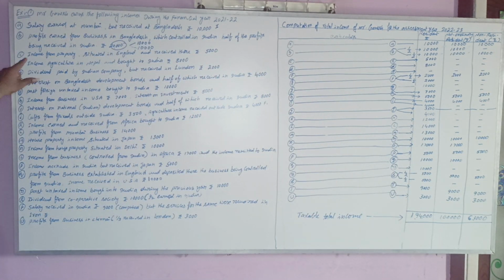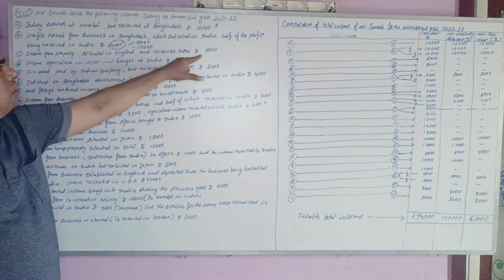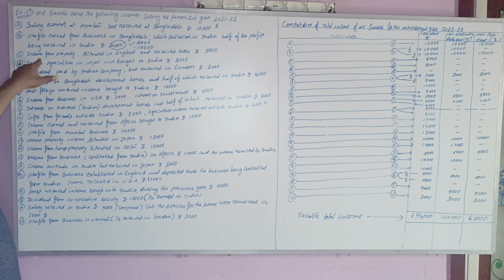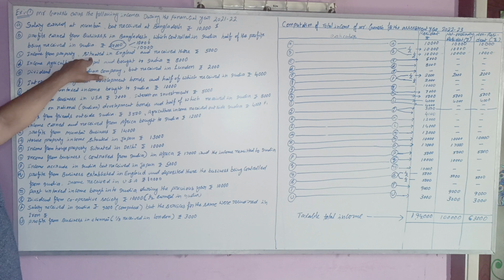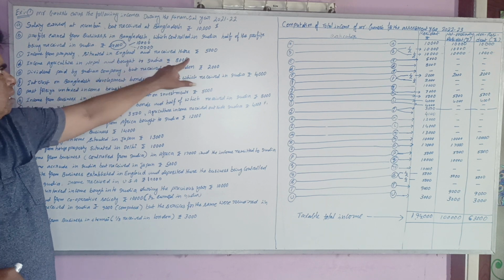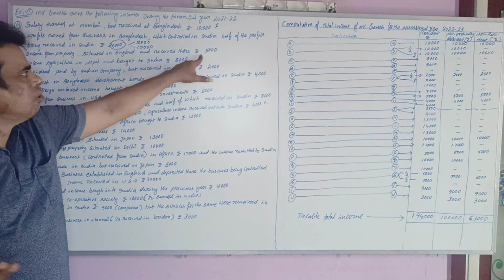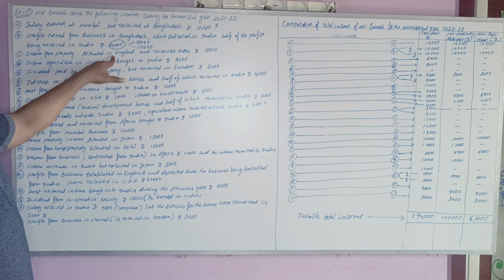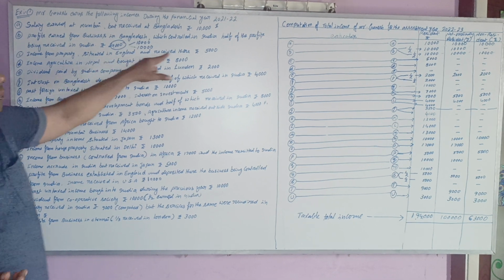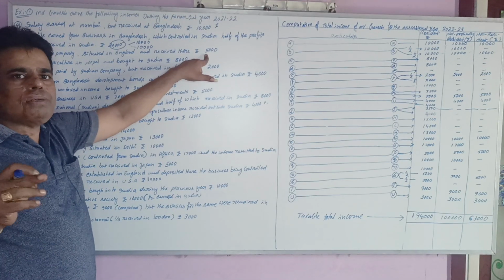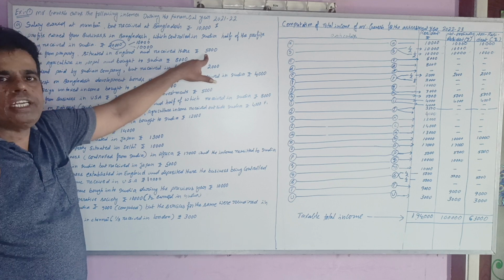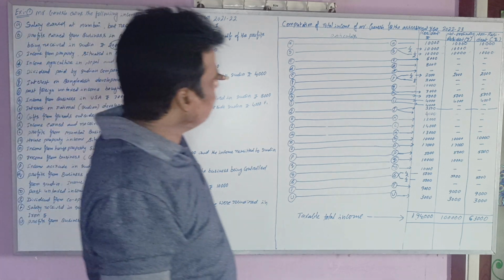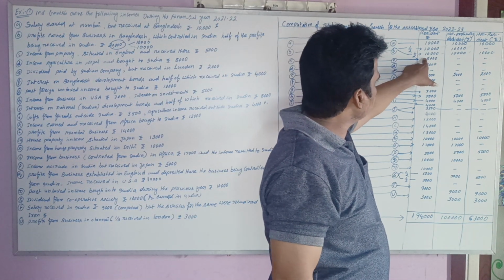Next, the third point is income from property situated in England and received there. That means income from property situated in England but received there. That means it is earned and received both in England, so it is earned and received outside India. Then the 5,000 is treated as F1. F1 means foreign income type 1, which is taxable only for resident. So that's why the 5,000 is taxable only for resident.